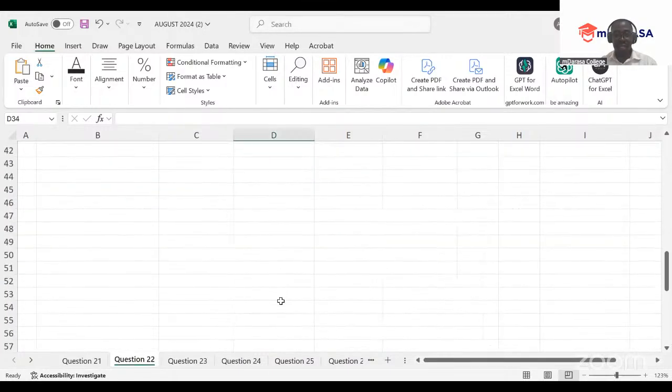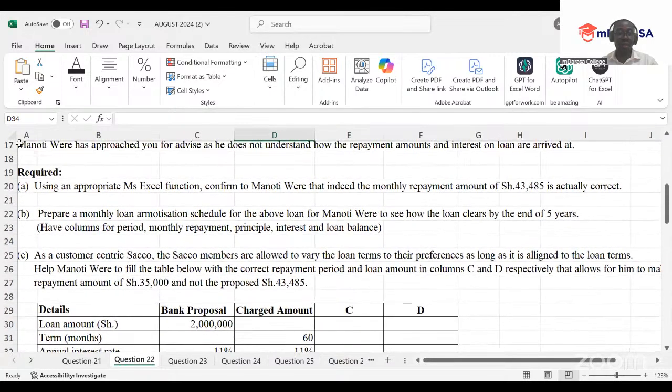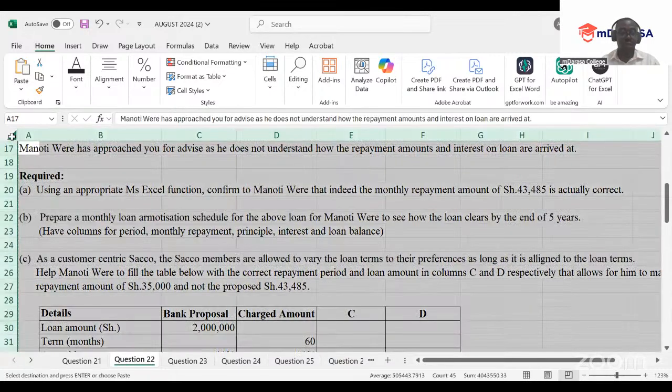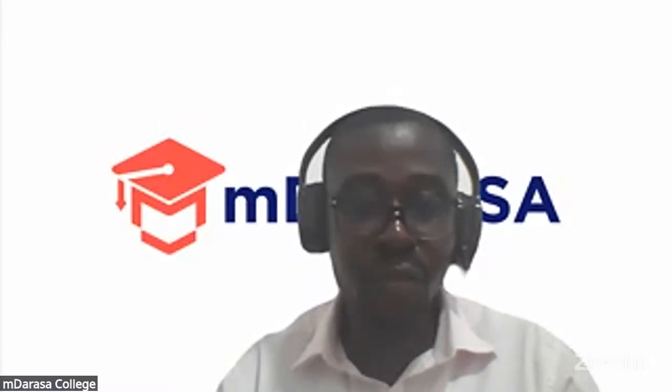The first case here, the examiner wants us to work this one out. So I'll just pick this question and take it to another Excel sheet so that you can work it out at that point very fast.